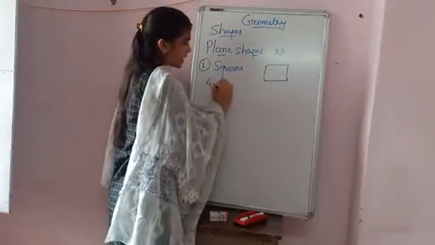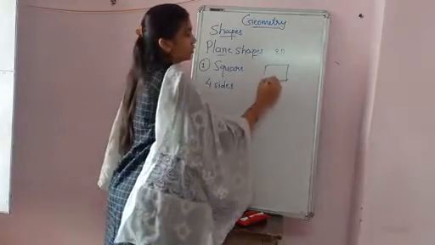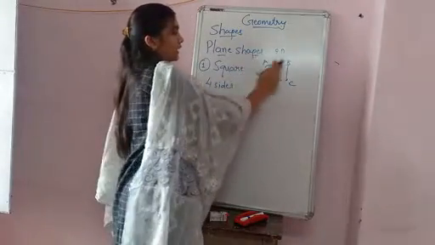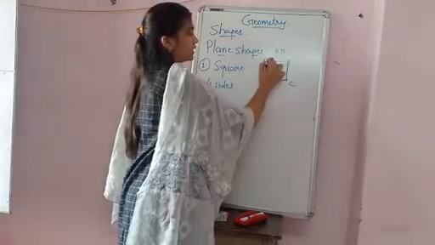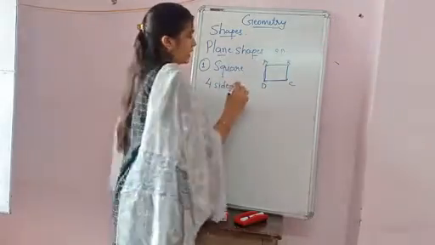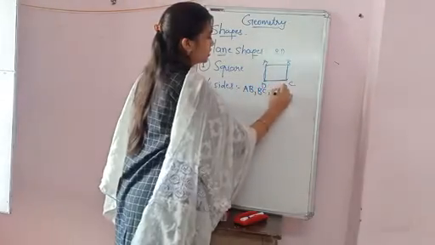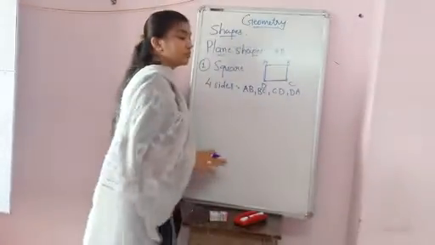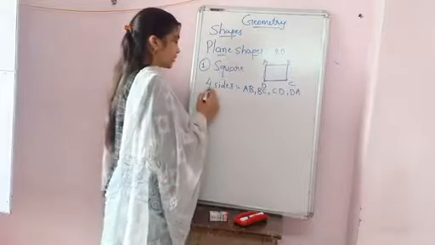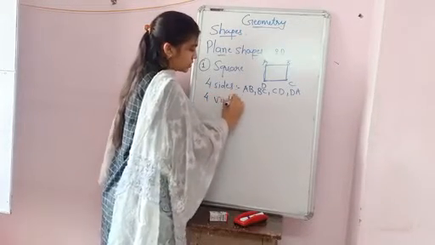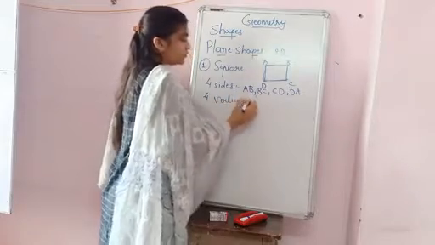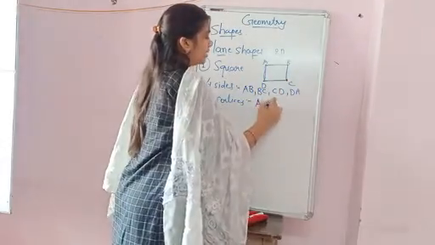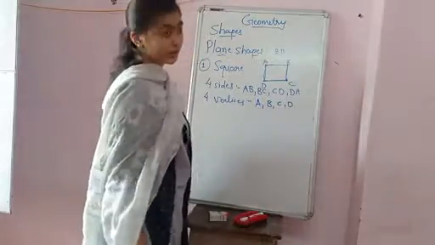It has four sides: 1, 2, 3, 4. And write down the name of the square, A, B, C and D. Four sides: AB, BC, CD and DA. So you have to write it like this: AB, BC, CD and DA. Most students have a problem with naming, so today I want you to focus more on this. Then four vertices. Vertex means the corners: first corner, second corner, third corner and fourth corner. A, B, C and D.